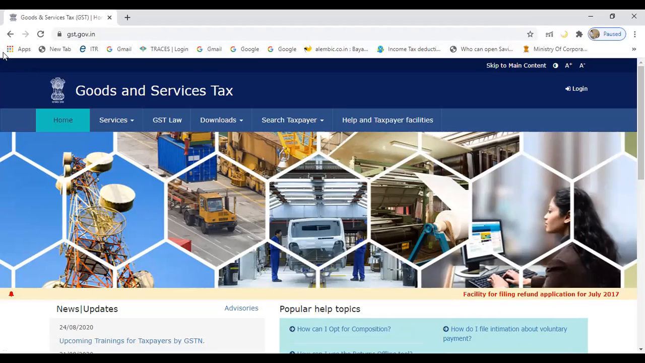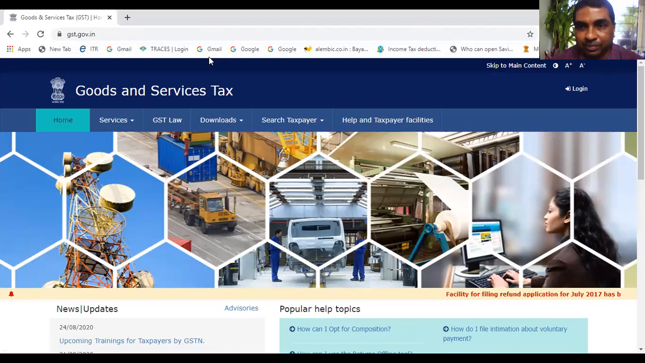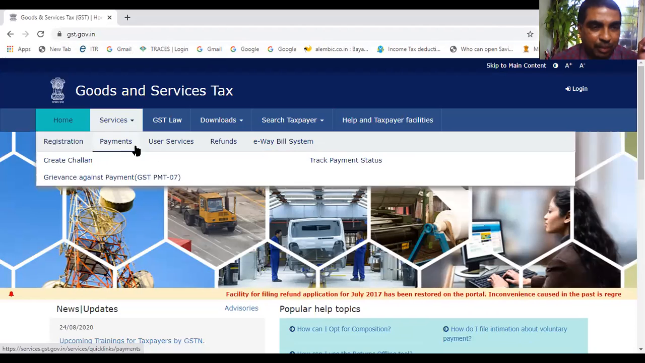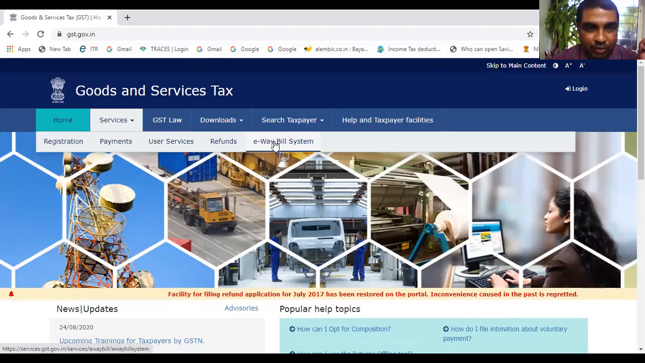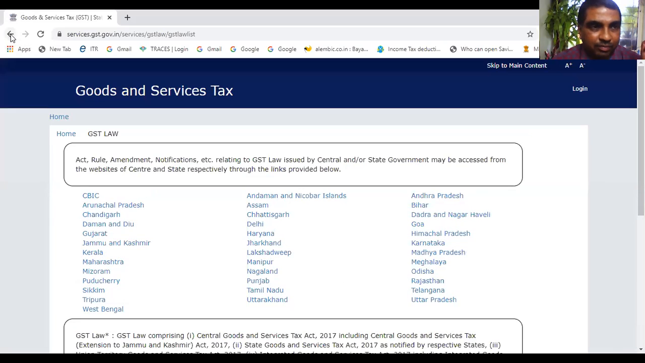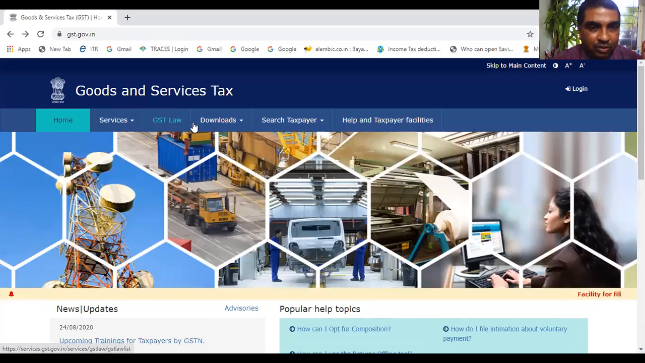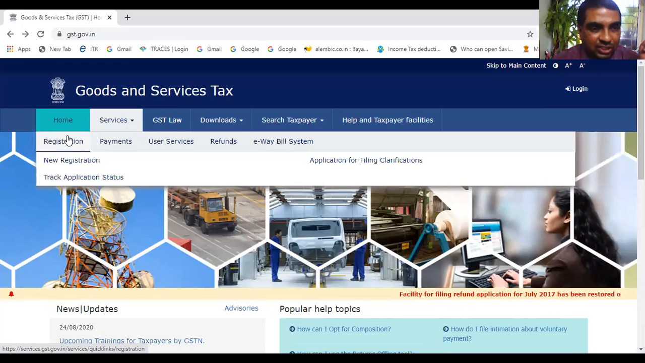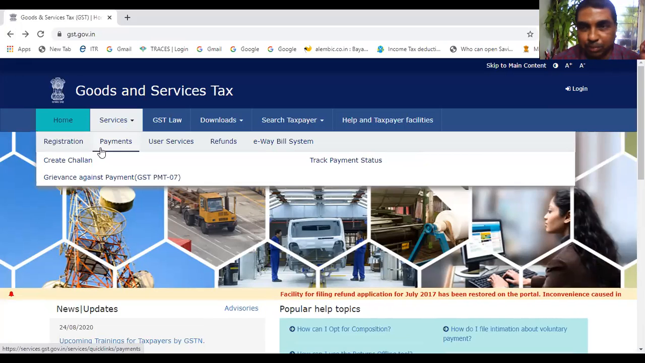Right? You see, various kinds of services are available here. Are you seeing them? These are the various services. If I click here: registration, payments, user services, refunds, e-way bill system, all these things you will be learning. Don't worry at this stage. GST law is also available here, you can refer to it. We'll not go there right now. GST law, certain downloads, search for a taxpayer, help, all these services are available. We can get ourselves registered. Payments are possible. Other user services, all these things are possible here.